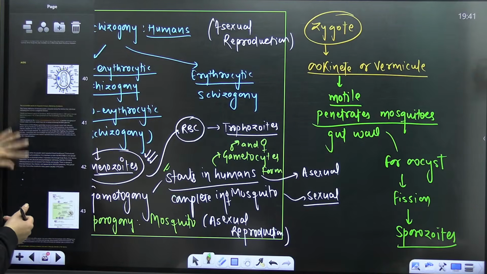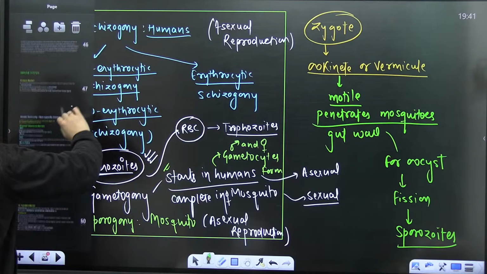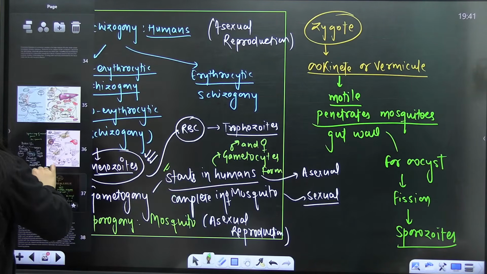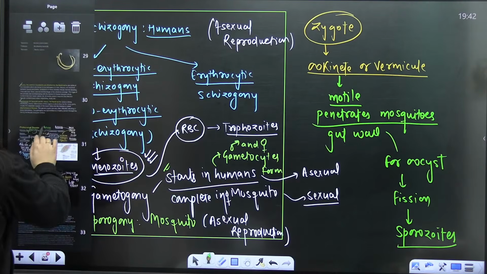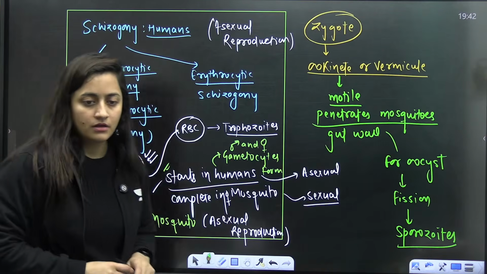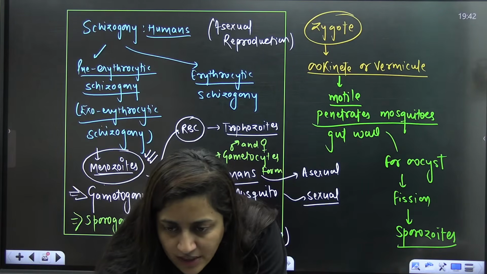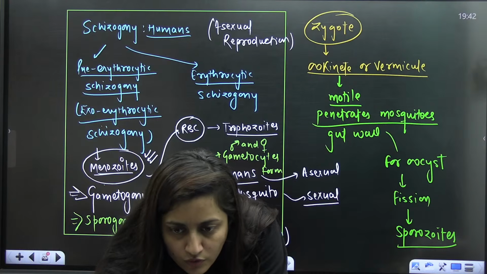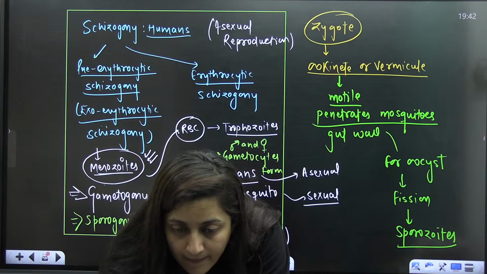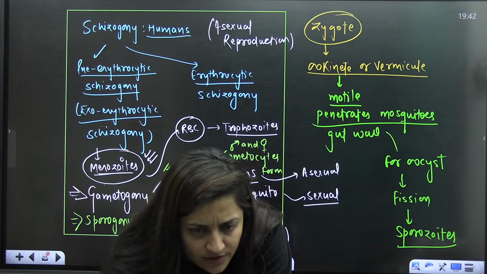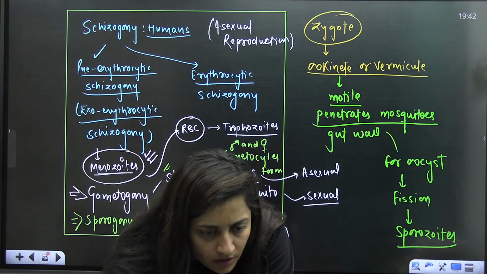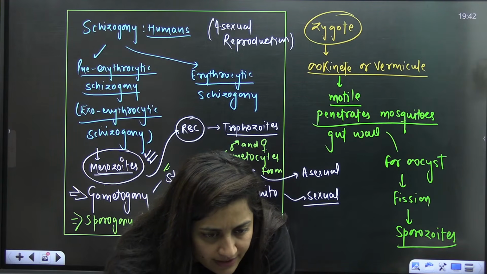I have just added a flow chart for you. Just let me check once, because that will help you to revise it very quickly. Just allow me 1 minute. I've added that for you all, but now I'm not able to see it there.